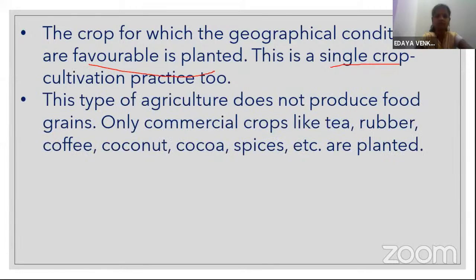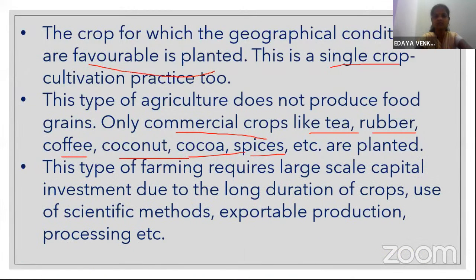This type of agriculture does not produce food grains. Commercial crops like tea, rubber, coffee, coconut, cocoa, spices, etc. are planted.